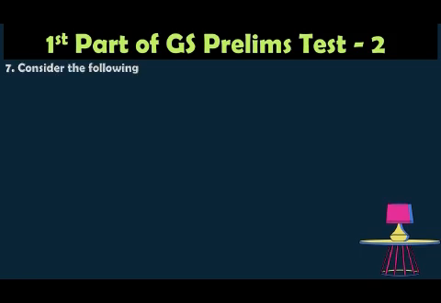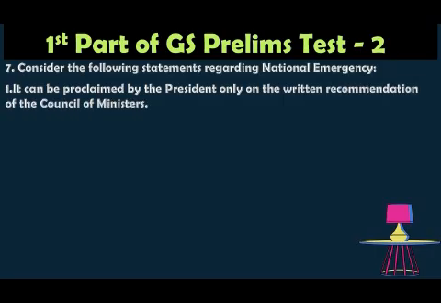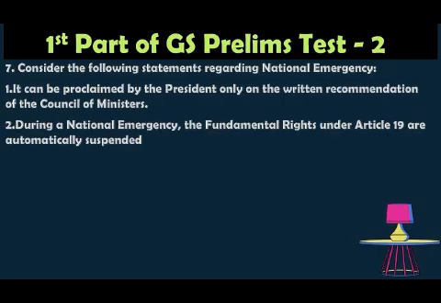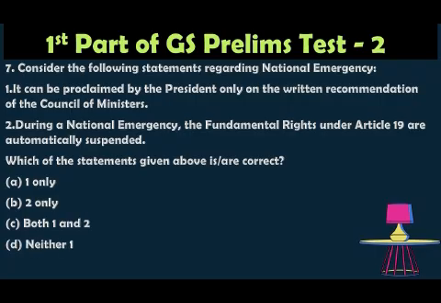Question number 7. Consider the following statements regarding the national emergency. It can be proclaimed by the President only on the written recommendation of the Council of Ministers. During a national emergency, the fundamental rights under Article 19 are automatically suspended. Which of the statements given above is correct? Option A 1 only, option B 2 only, option C both 1 and 2, option D neither 1 nor 2. The answer is 2.